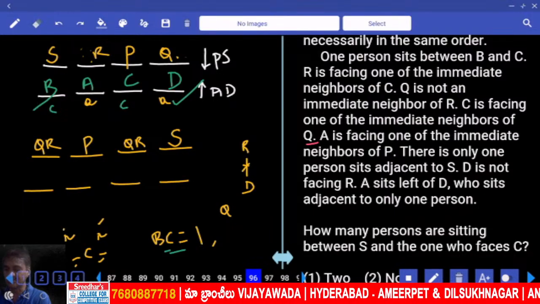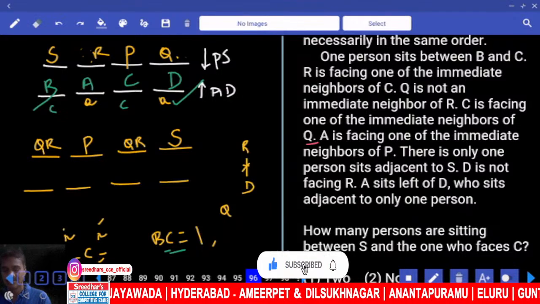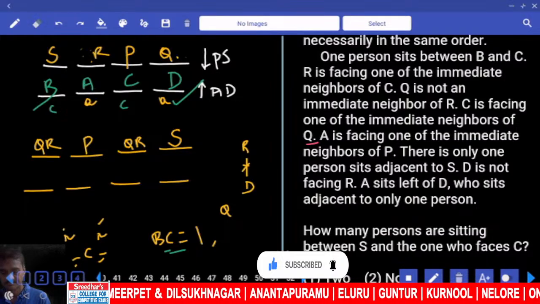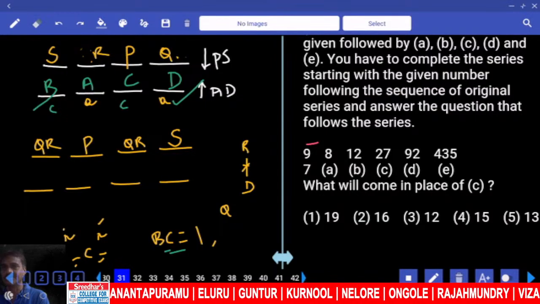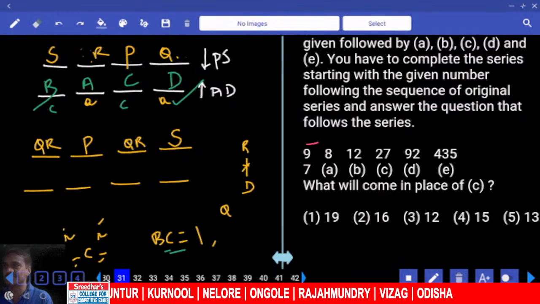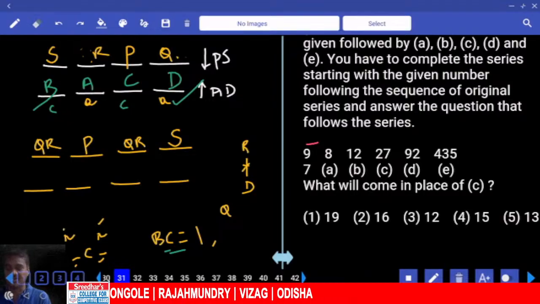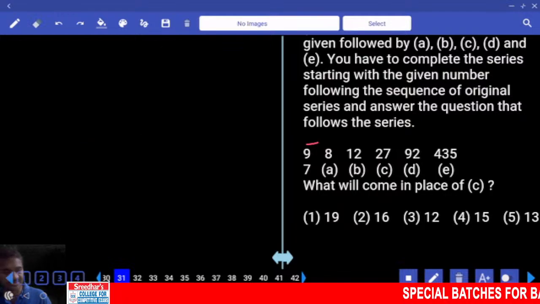Now my number series questions, numbers 31 onwards. 31: 9, 8, 12 and so on. Now in this, again parallel rows. Yesterday also we discussed these parallel rows type of questions. Yesterday or the day before yesterday? Day before yesterday. Yesterday there were no questions in number series. Day before yesterday we had discussed this model.